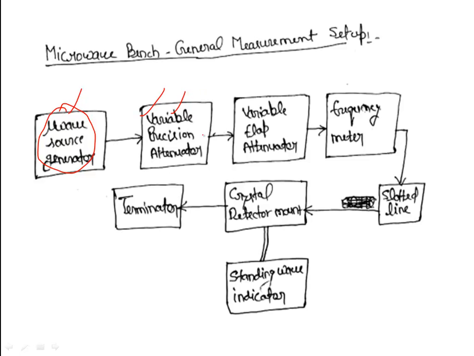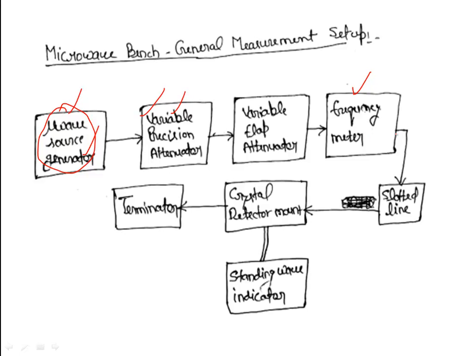Next, the output of the variable precision attenuator is fed to the variable flap attenuator. Now, the function of the variable flap attenuator can be checked against the reading of the precision attenuator, right? Now, the output of the variable flap attenuator is fed to the frequency meter. This meter is used for the direct reading of frequency. That means this is the frequency meter which provides the direct reading of the frequency generated by the microwave source, right? And it is slot coupled to the waveguide.